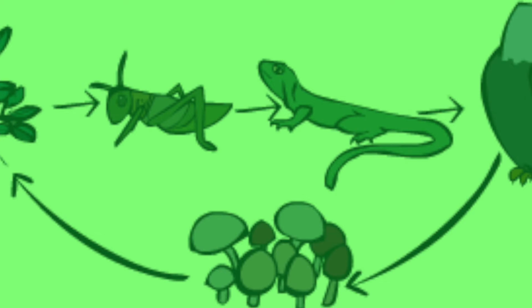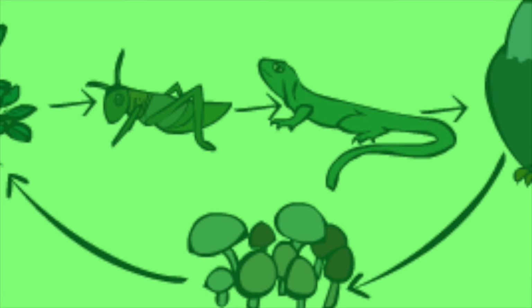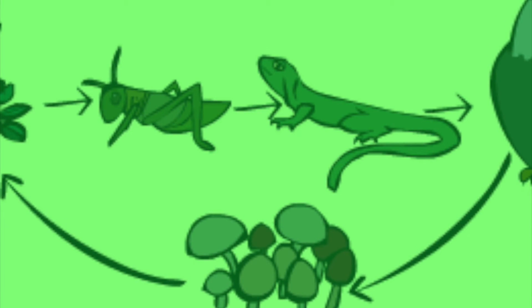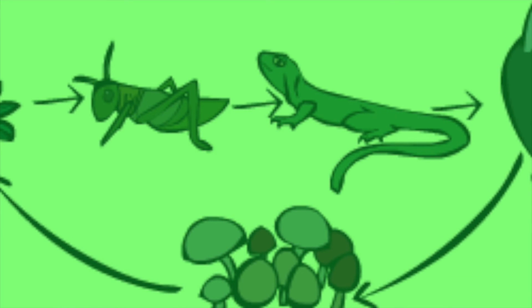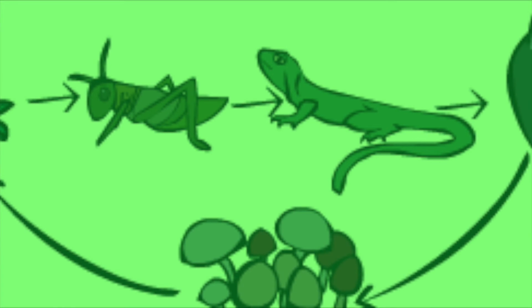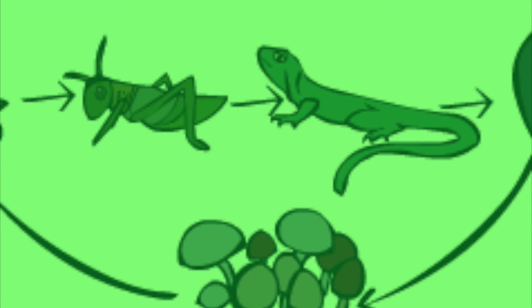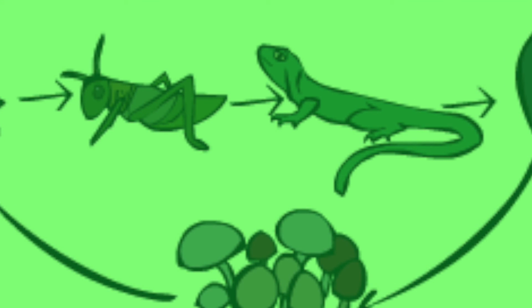The green plant, a producer, is eaten by the mouse. The mouse, the primary consumer, is eaten by the rabbit, the secondary consumer. Then the rabbit is eaten by the wildcat, which makes it the tertiary consumer. At last, the wildcat is eaten by the lion, which makes it the top consumer and the top of the food chain.